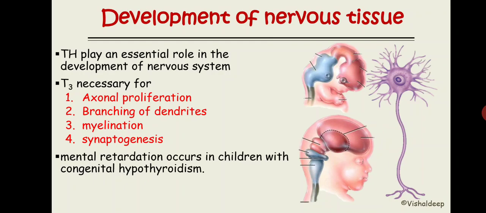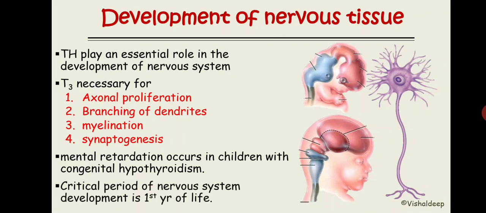And the critical period of nervous system development is the first year. And here's the thing, this is all about hypothyroidism. What happens when a person has hyperthyroidism? That person is extremely nervous and has many psychoneurotic tendencies such as anxiety complexes, and is suffering from, let's say, extreme worries and even paranoia.